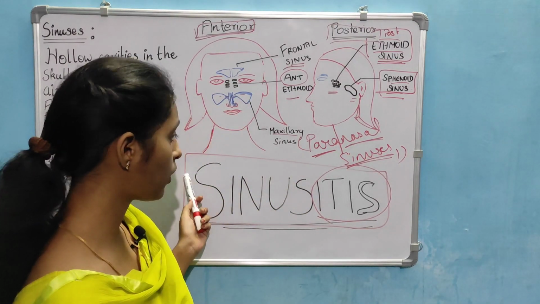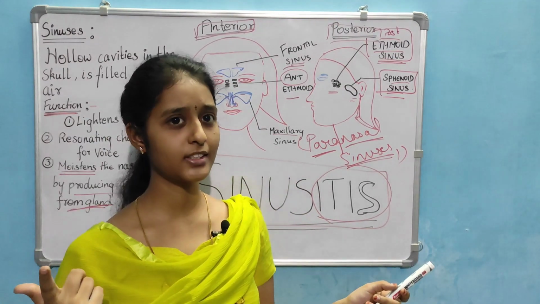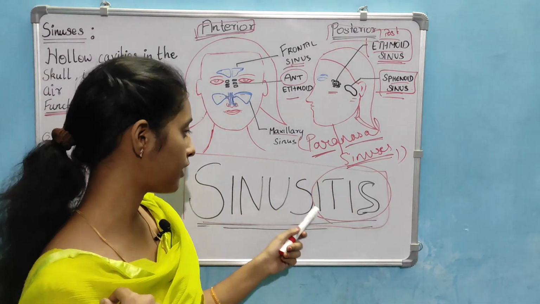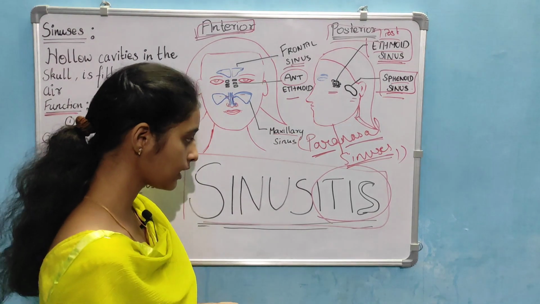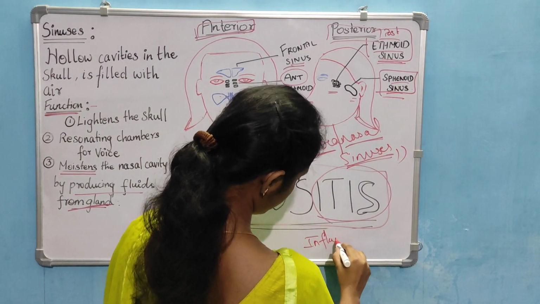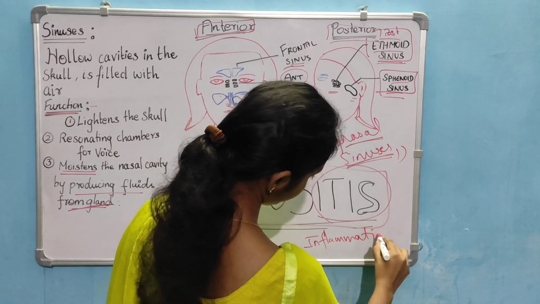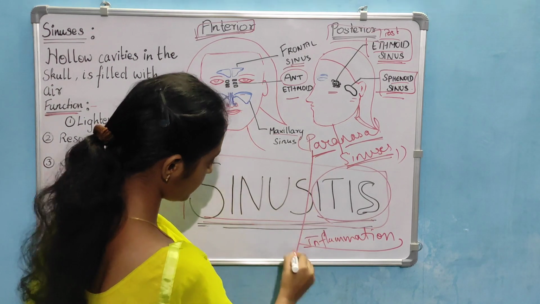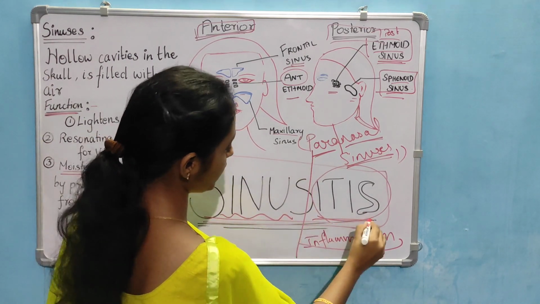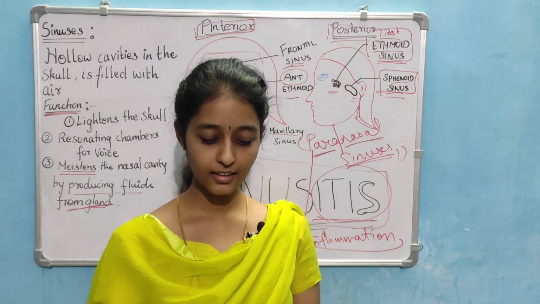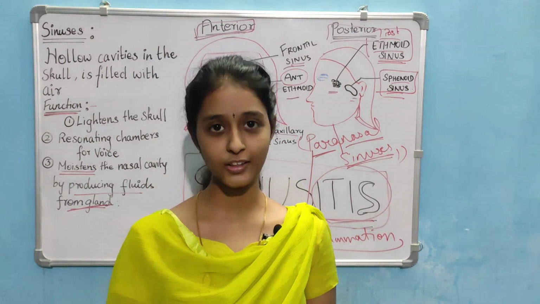Now we have to know what sinusitis is. Sinusitis refers to inflammation. Inflammation of the sinus is called sinusitis.